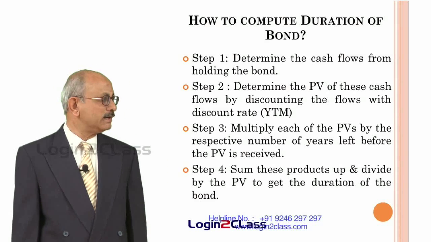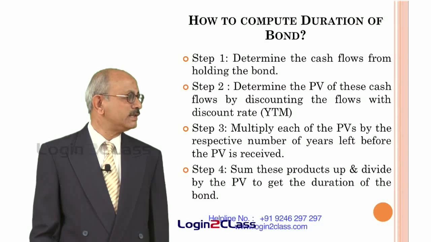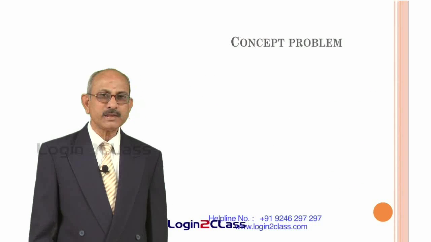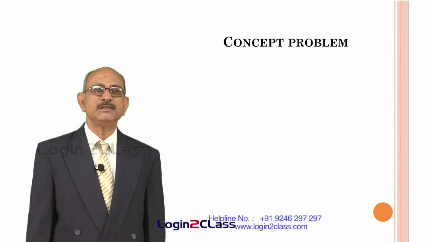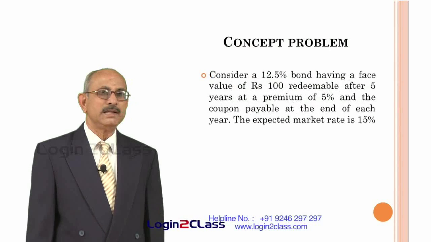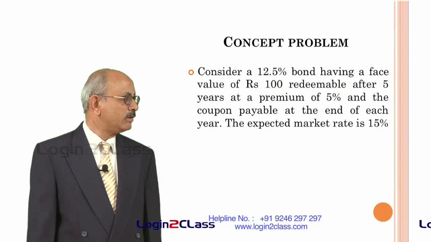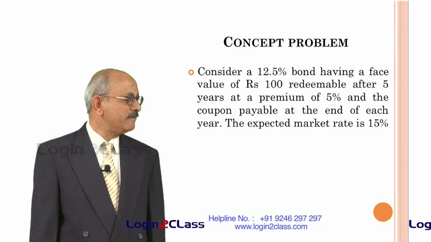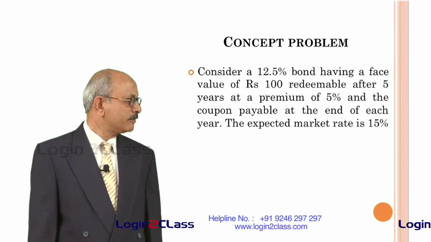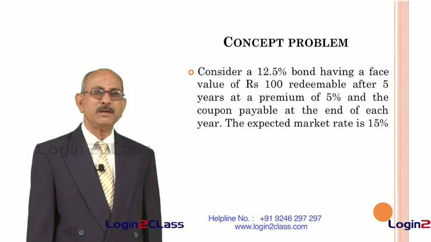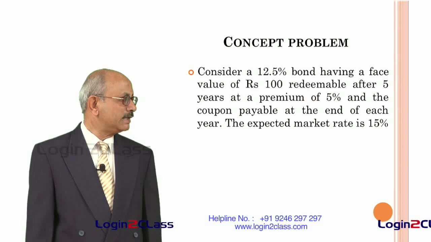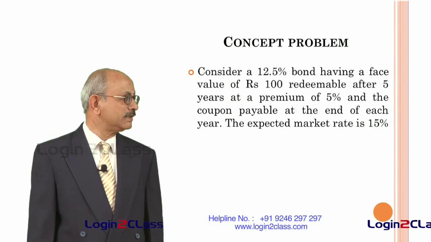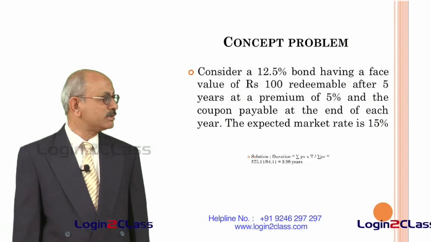So, if you do that, you get what is known as the duration of the bond. So, let us illustrate this with the help of a simple example. Let us take the example of a 12.5% bond having a face value of rupees 100, redeemable after 5 years at a premium of 5%, and the coupon payable at the end of each year. The expected market rate is 15%.